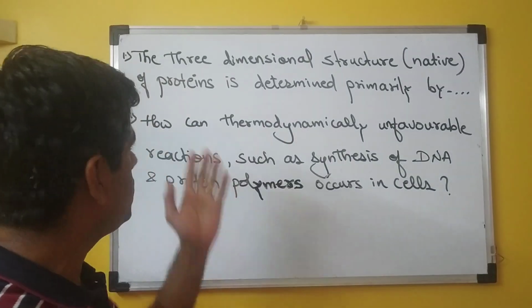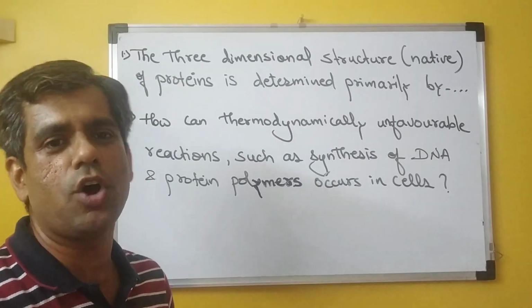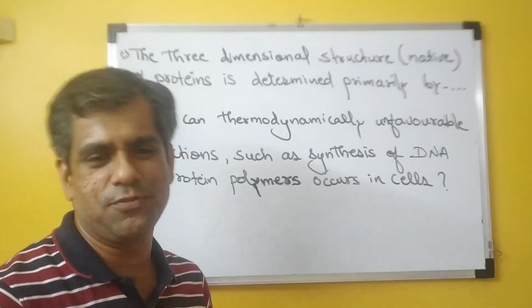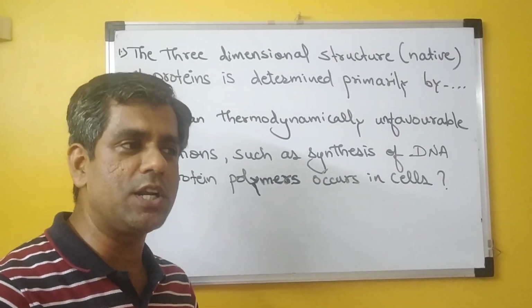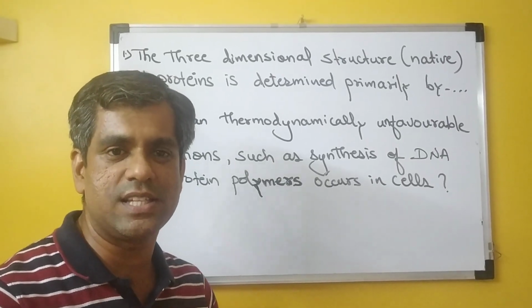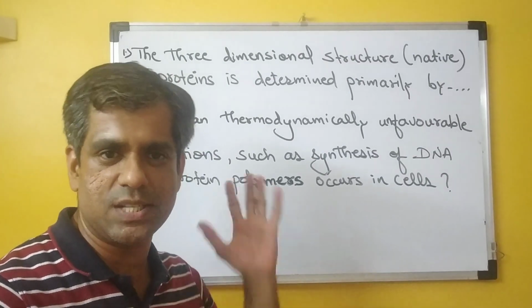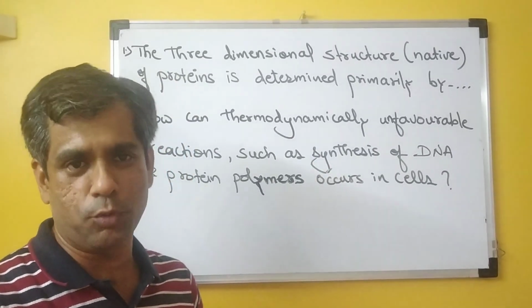So the question for today is: the three-dimensional structure, that is the native conformation of a protein, is primarily determined by. Now there are various options for this. They may tell you that it may be determined by molecular chaperones, by the amino acid sequence of that particular polypeptide, by the other proteins with which this protein is interacting, or by the non-covalent interactions in the proteins.